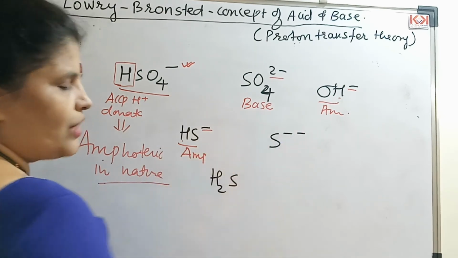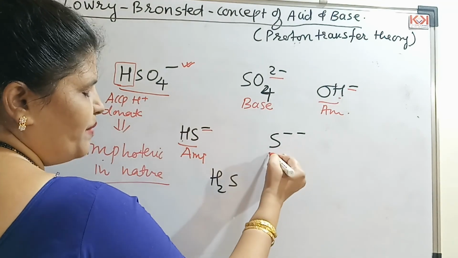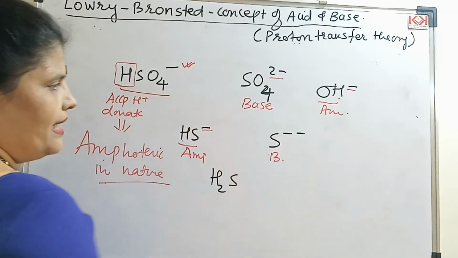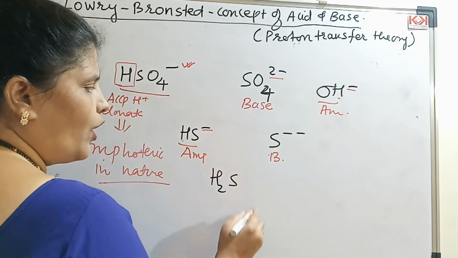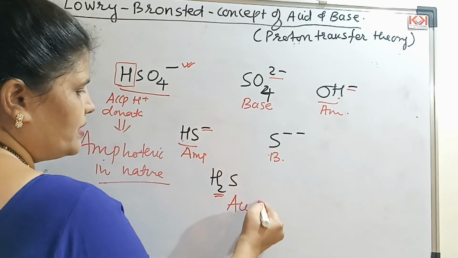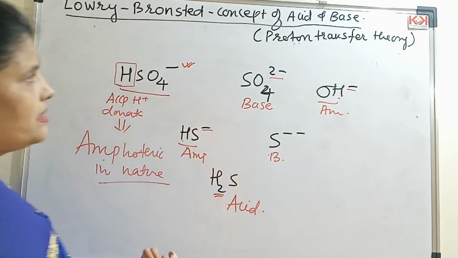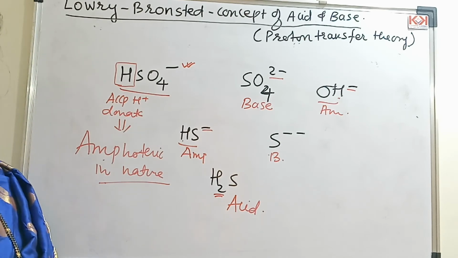This has only a charge, it can only accept, it cannot donate, so it is a Lowry-Bronsted base. If I say this, there is no negative charge, so it cannot accept, it can only donate. So this is a Lowry-Bronsted acid. This is how you can classify the examples as Lowry-Bronsted acid, base or amphoteric in nature.